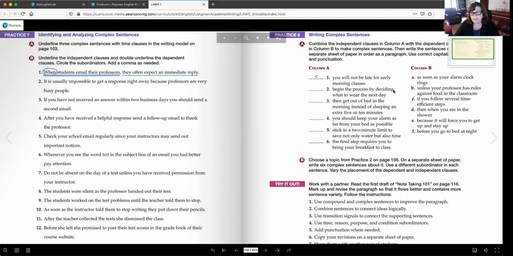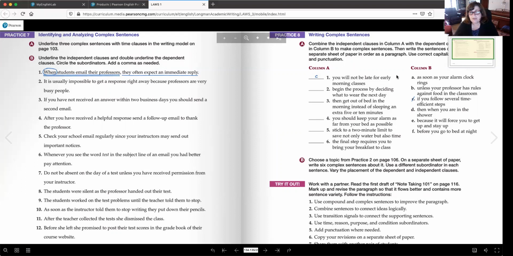Begin the process by deciding what to wear the next day before you go to bed at night. All of the ones on this side are the dependent clauses, and they all begin with a subordinator. See, as soon as, unless, if, then, because, before. And these are all the independent clauses. If you were to read each one of these without these, they're still sentences. All right, so number 2, F, right here.